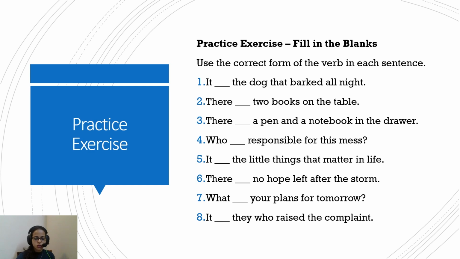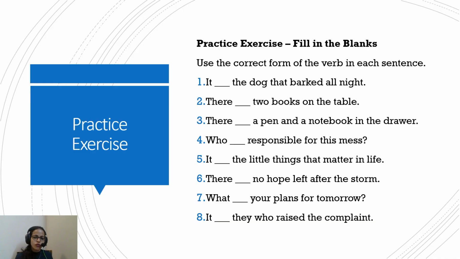Okay, let's see what these questions are. Use the correct form of verb in each sentence. It dash the dog that barked all night. Again, it has to be followed by the verb, which has to be in agreement with it. So it is the dog that barked all night.